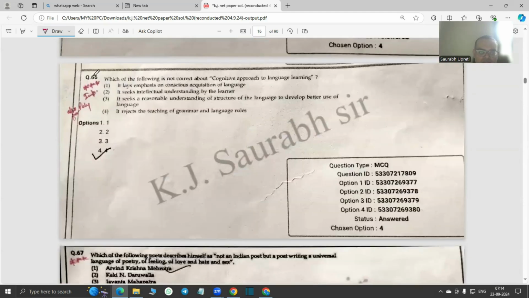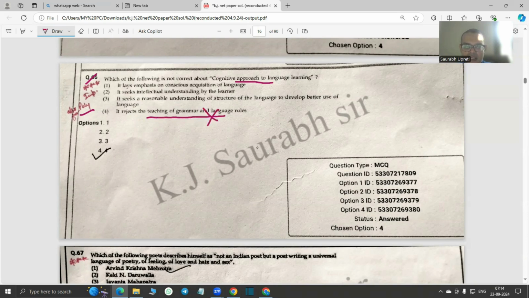Okay. So the next question is, which of the following is not correct about the cognitive approach to language learning? I think it's a very important question, especially for poly students, because we know that in Uttarakhand Polytechnic English the seats or vacancies are out. So it's going to become a very important question. The thing which is not correct is that it rejects the teaching of grammar and language rules. So I think this is not correct.